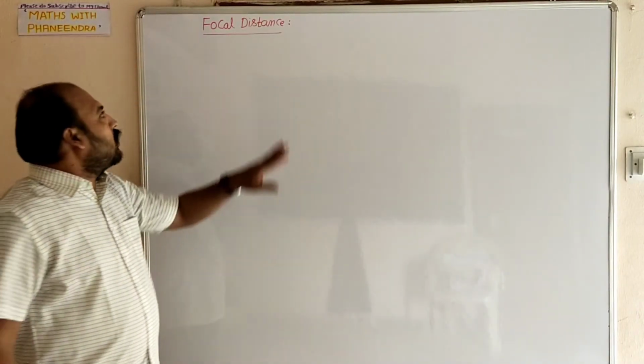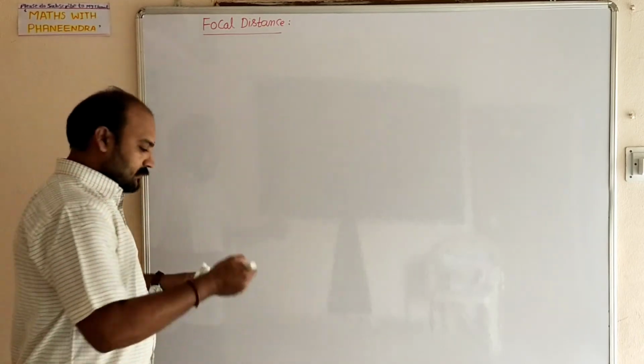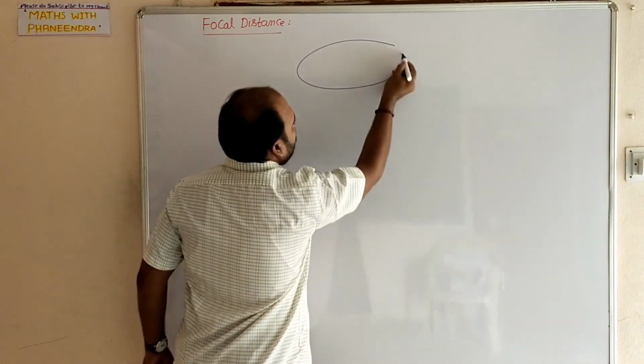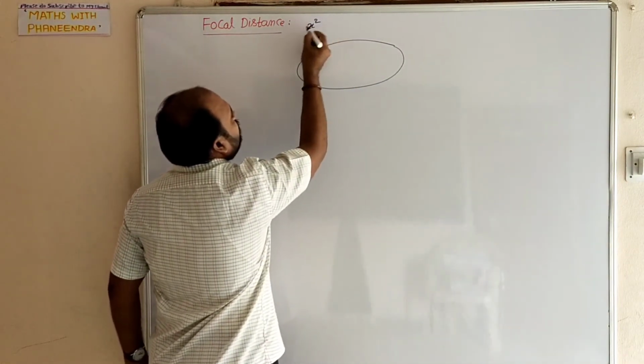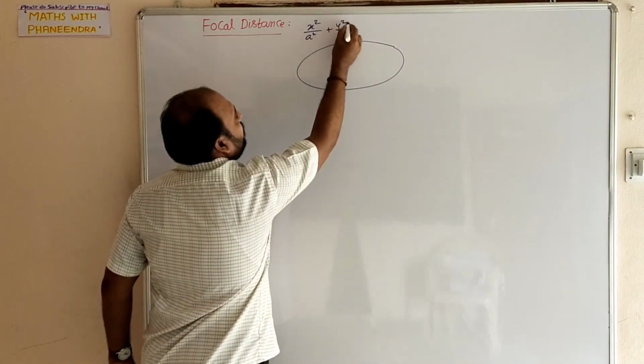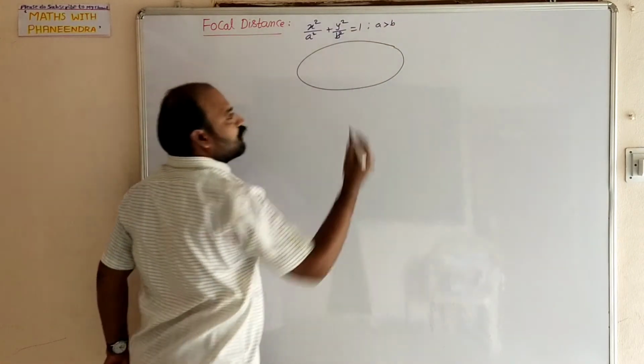Now we will discuss the focal distance. What is the meaning of focal distance? See here, consider an ellipse, the standard equation x square by a square plus y square by b square equal to 1 when a is greater than b.